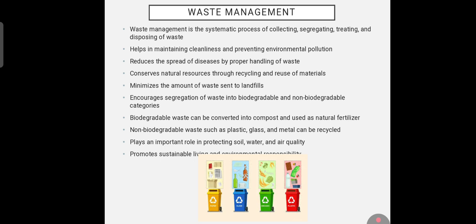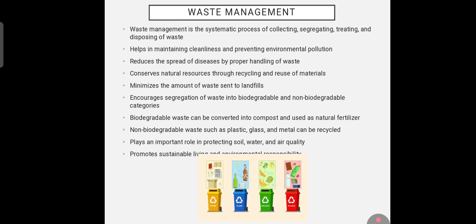Next, waste management. Waste management is the systematic process of collecting, segregating, treating, and disposing of waste. It helps in maintaining cleanliness and preventing environmental pollution, reduces the spread of diseases by proper handling of waste, conserves natural resources through recycling and reuse of materials, minimizes the amount of waste sent to landfills, and encourages segregation of waste into biodegradable and non-biodegradable categories.